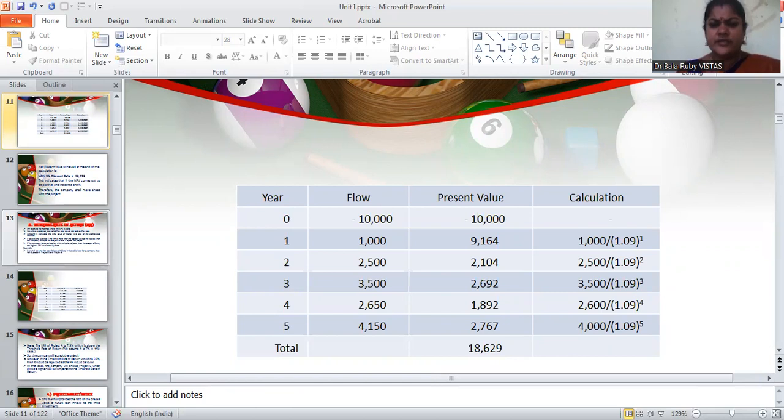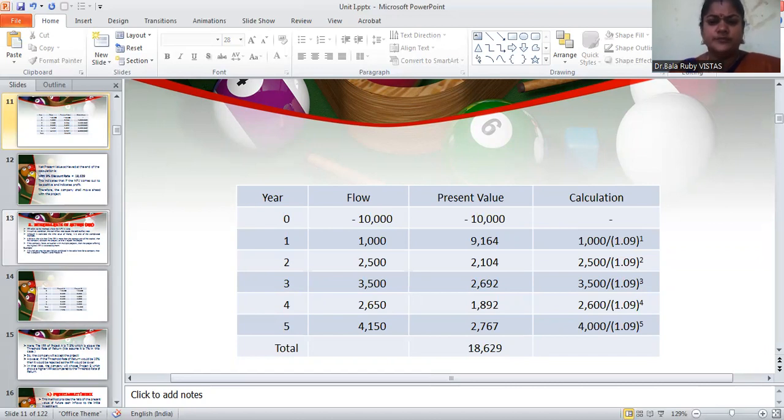How do we calculate the present value? The cash flow is divided by 1.09. If you see the first year, the flow is 1000, so 1000 divided by 1.09 to the power 1, because this is the first year.